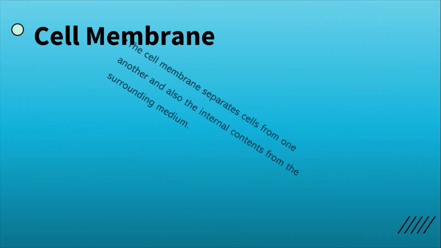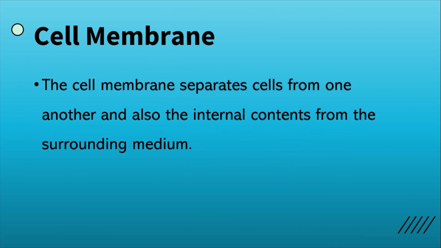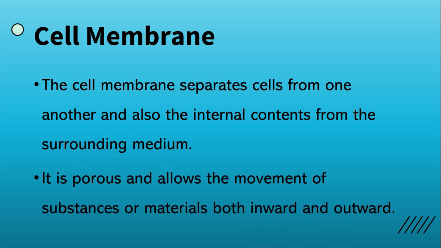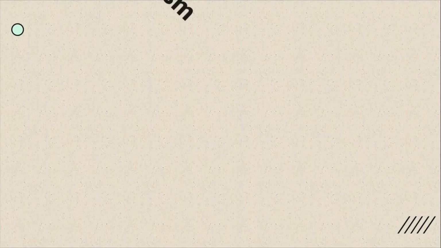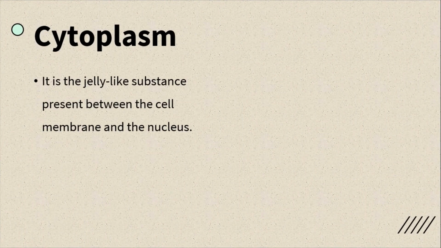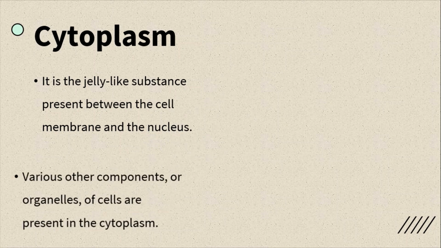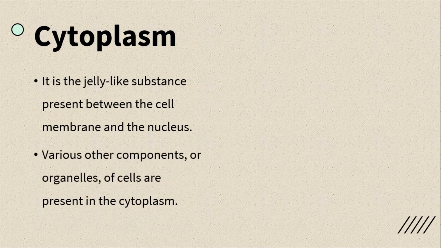Cell membrane. The cell membrane separates cells from one another and also the internal content from the surrounding medium. It is porous and allows the movement of substances or materials both inward and outward. Cytoplasm. It is a jelly-like substance present between the cell membrane and nucleus. Various other components or organelles of cells are present in the cytoplasm.